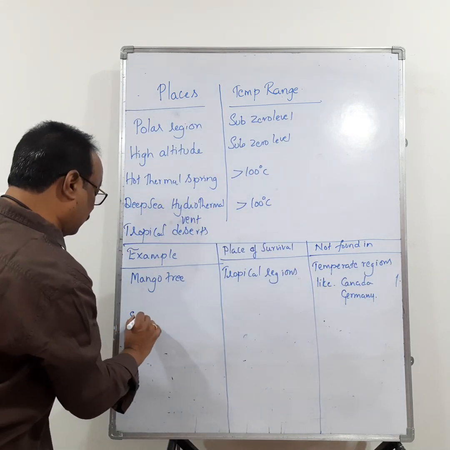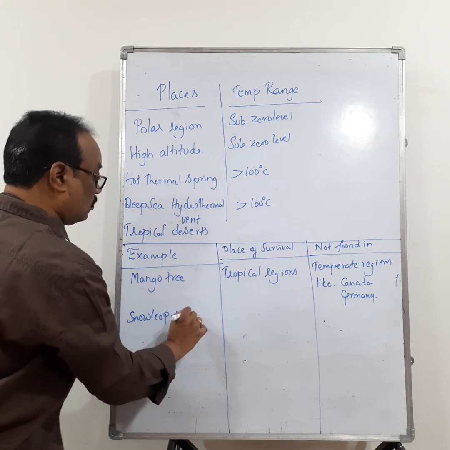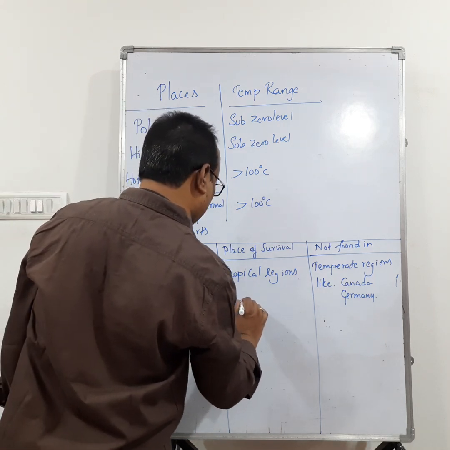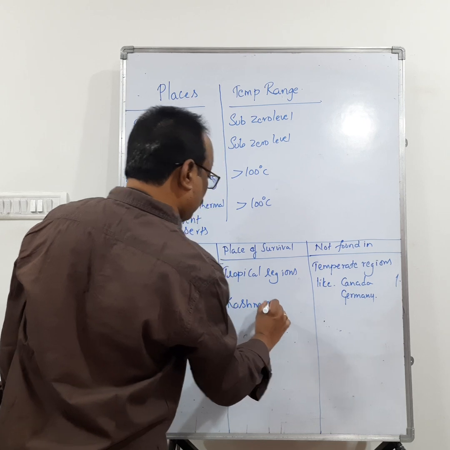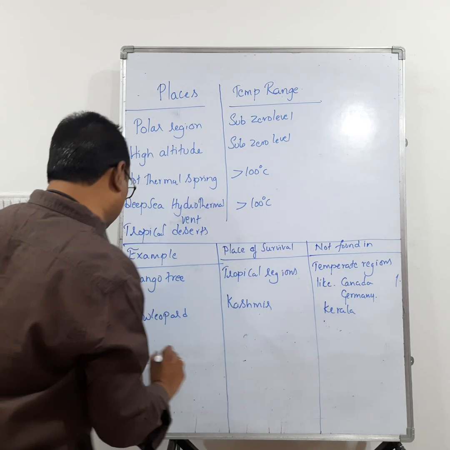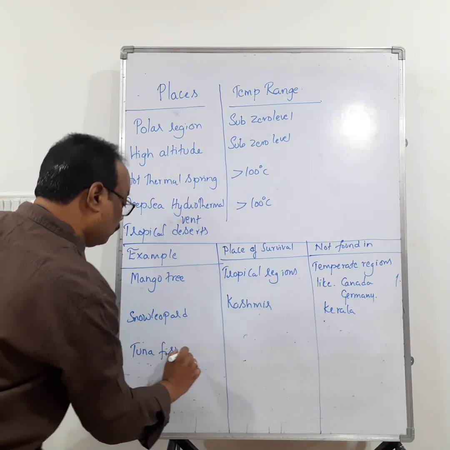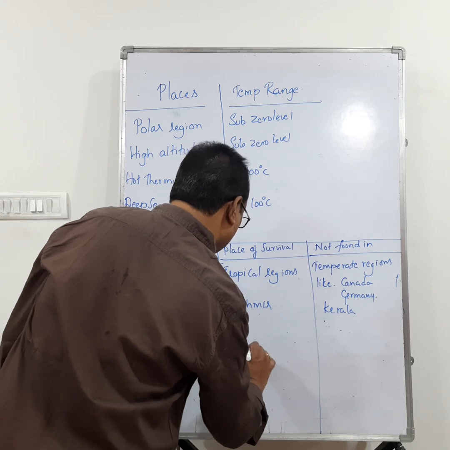Similarly, snow leopard. Snow leopard is found in Kashmir but cannot be seen in Kerala. Similarly, tuna fishes can be seen in tropical seas.